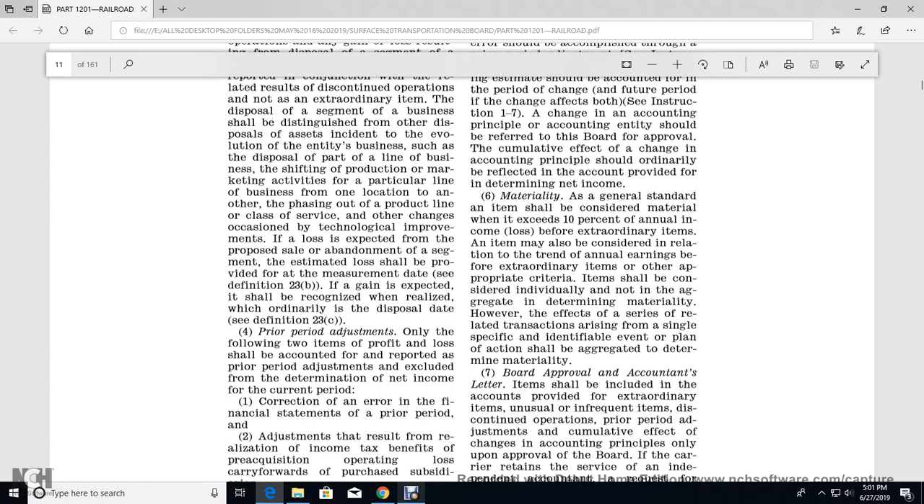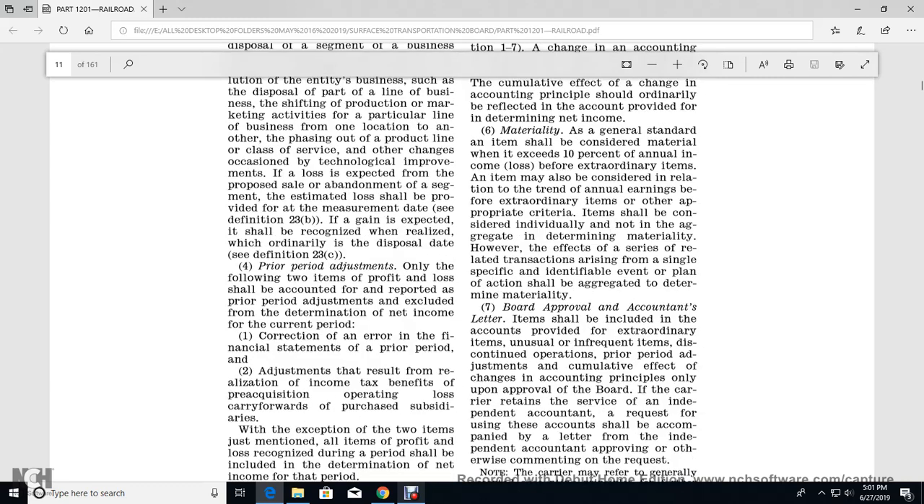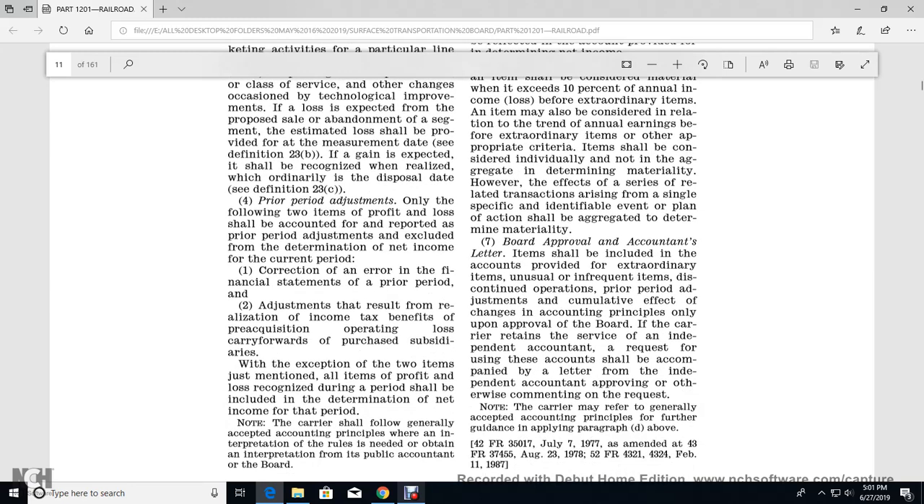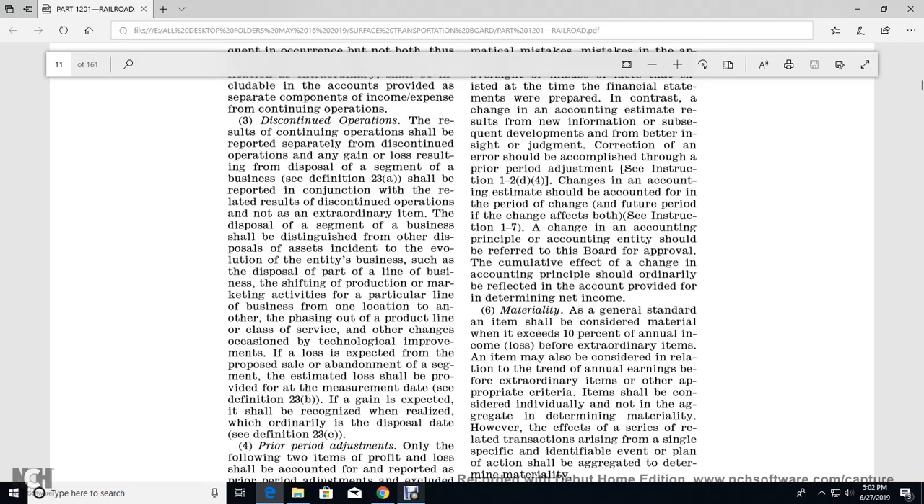For prior period adjustments, only two items of profit or loss should be accounted for in the report of prior period adjustments, excluded from the determination of the net income of the current period. One, correction of an error in the financial statements of a prior period. Two, adjustment resulting from the actual realization of the income tax benefit of a pre-acquisition operating loss carried forward by purchased subsidiaries. With the exception of the two items just mentioned, all items of profit or loss recognized in a period shall be included in the determination of the net income of that period.